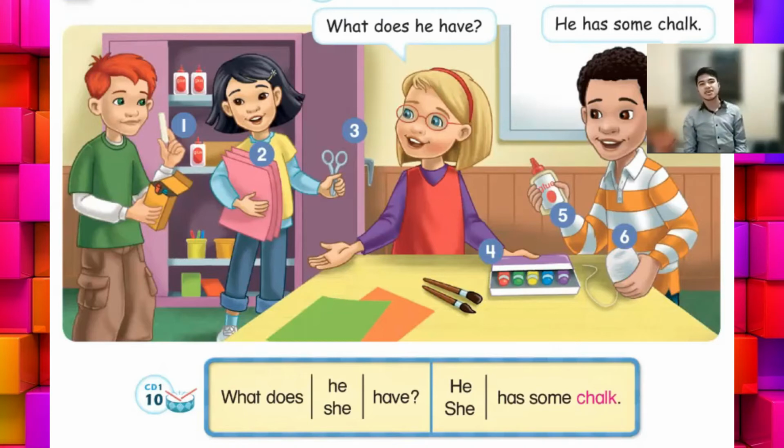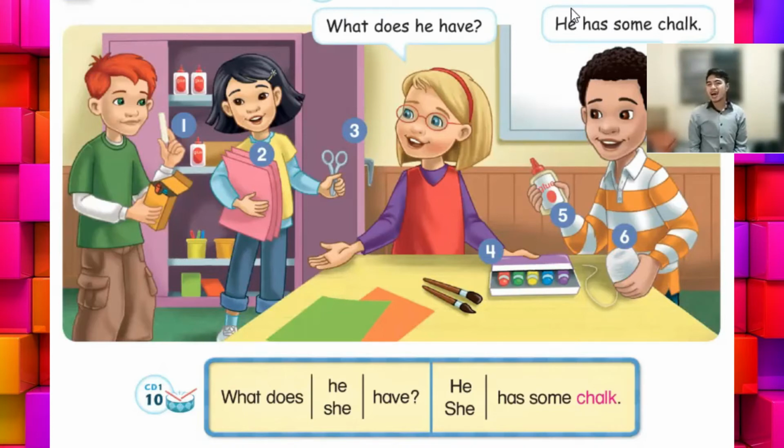And now, let's try it together. Number 1. What does he have? He has some chalk. Number 2. What does she have? She has some paper. Number 3. What does she have? She has some scissors. Number 4. What does she have? She has some paint. Number 5. What does he have? He has some glue. And number 6. What does he have? He has some string.